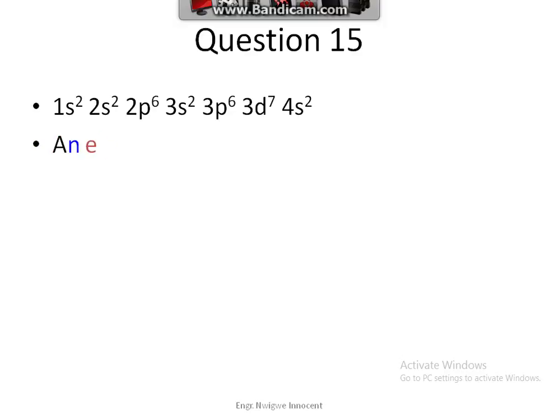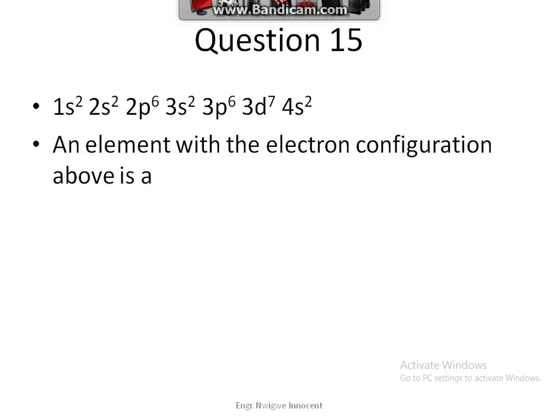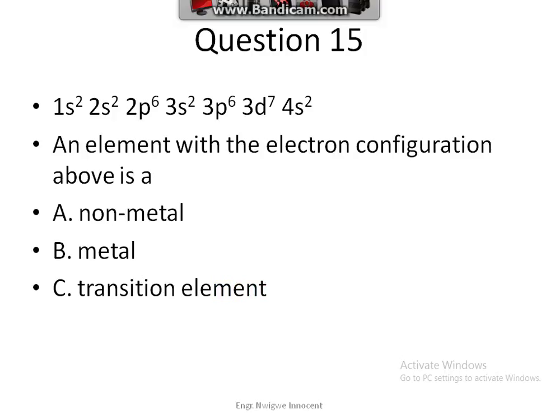Question 15. 1s2, 2s2, 2p6, 3s2, 3p6, 3d7, 4s2. An element with the electron configuration above is A. Non-metal, B. Metal, C. Transition element, D. Group element.